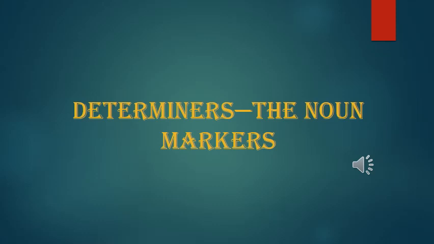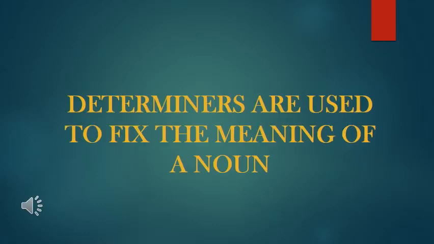So, determiners. Let's start. As we have already discussed, determiners are used to fix the meaning of a noun, like some boy, a pen, this girl, not anyone else. A means one pen, some boys, not many. So these nouns, boys, pen, girl, are being fixed by the determiners.